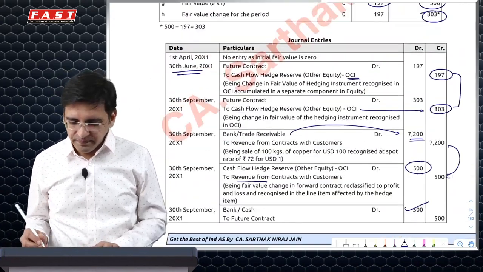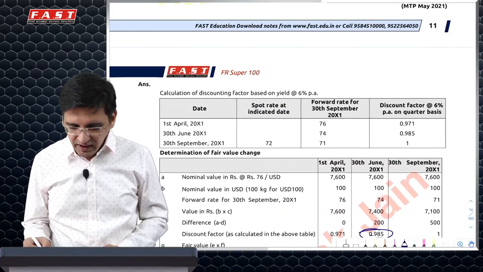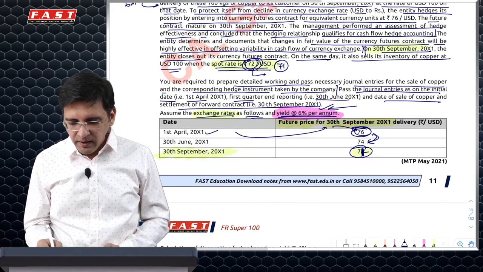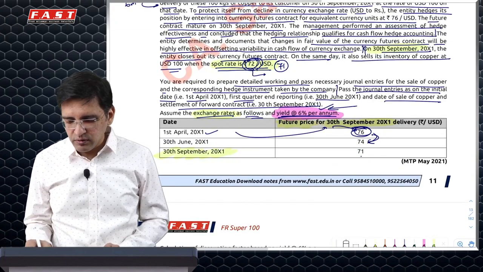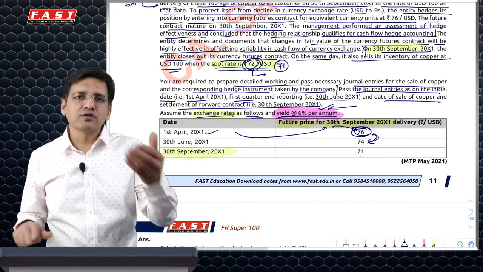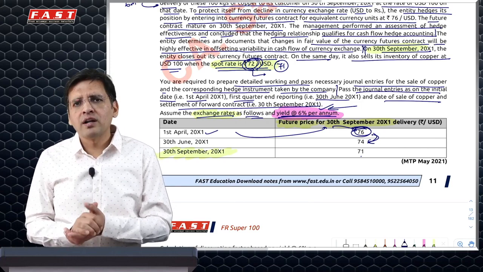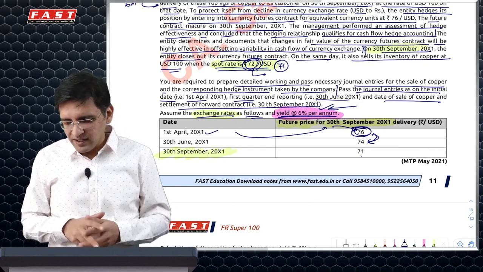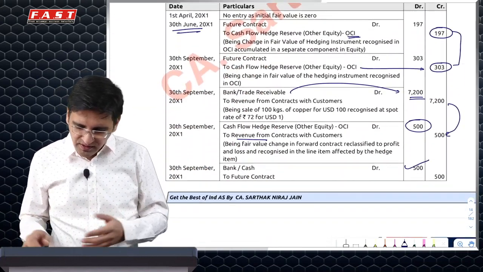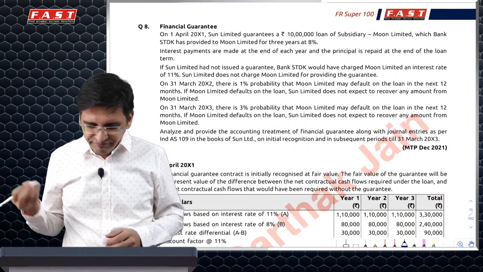$500, because when the settlement happens, even if you do a net settlement, the bank is going to tell you that, okay, you took a forward at 76, so I'll give you 76 against which you'll have to give me $1, and I would give the dollar at 71 basically by buying it from the market. So this is the way they've solved this.